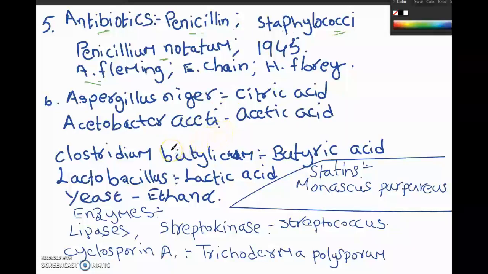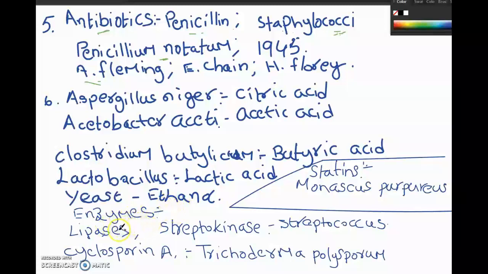From another bacterium, Clostridium butylicum, you have the production of butyric acid. And you are well aware of Lactobacillus, which is responsible for the production of lactic acid. So these are all commercially important acids produced by various microorganisms. And yeast is a fungus which is used in the production of ethanol, and several enzymes are also produced from microorganisms.